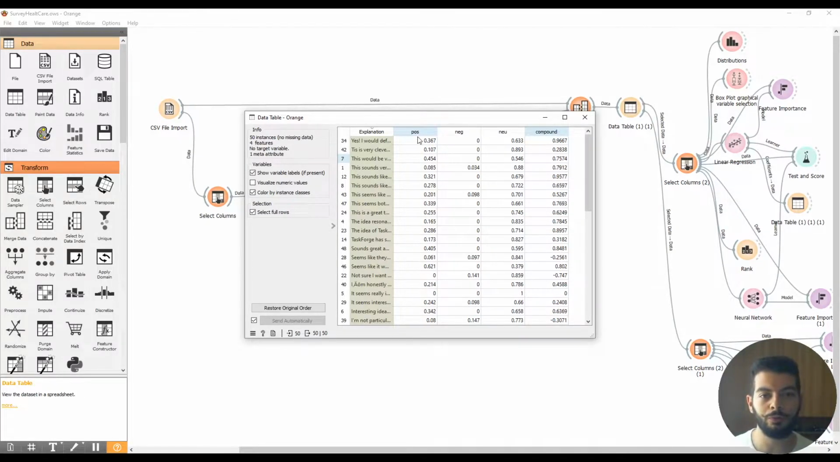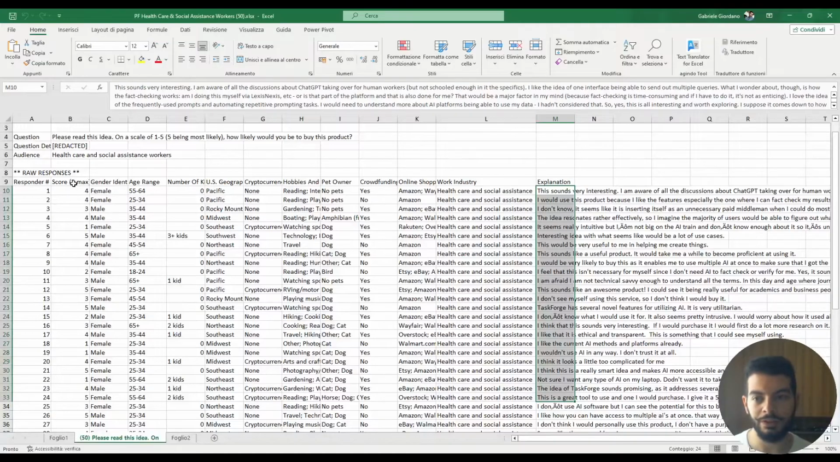We have one column that indicates the positive sentiment, one for negative and one for neutral, and I will select just the compound because it has a positive and negative domain. Instead, the other ones have just a positive domain. After I got this column of data that interested me, because I think, and this is a hypothesis, that this column could explain the score.